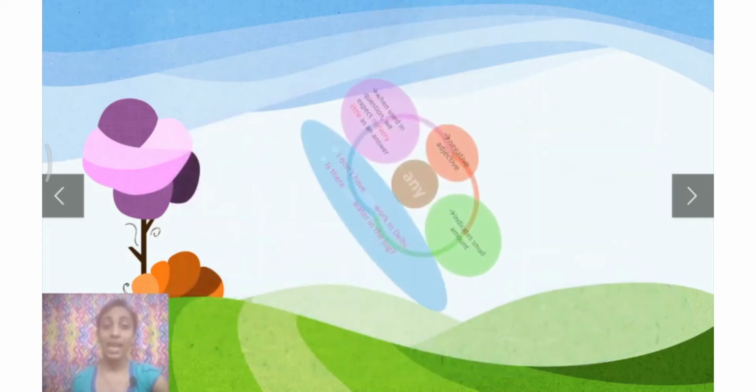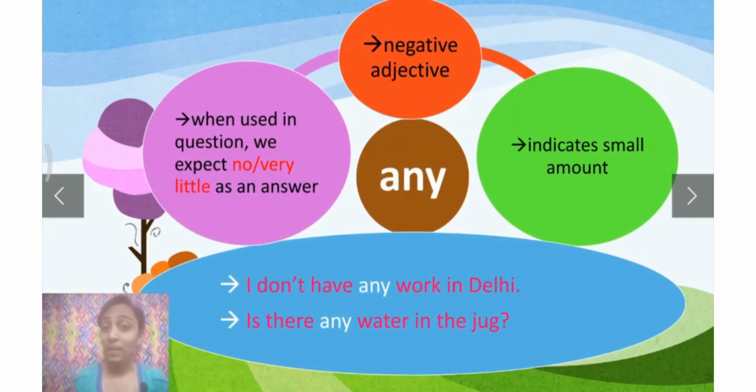Now, any. Some is a positive adjective, but any is a negative adjective. Fine. When we use any in the question, it means we expect no as an answer, or we expect very little as an answer.